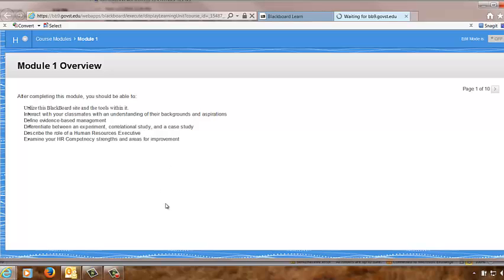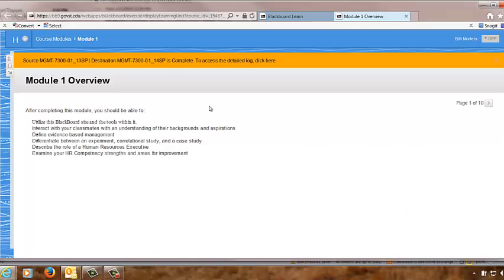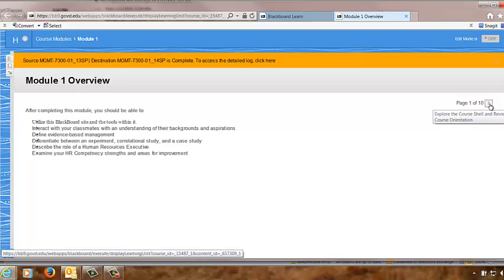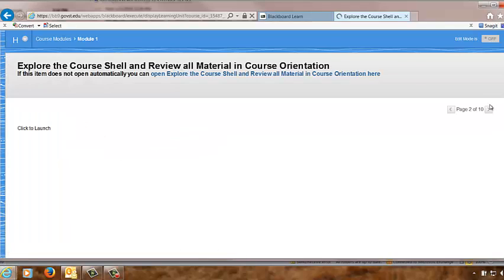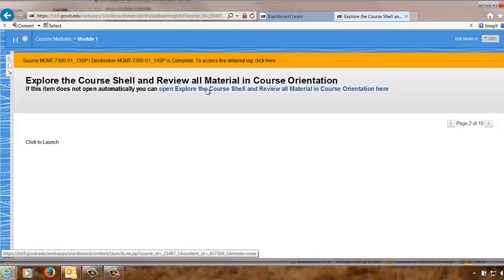Now, if we click on the course module, it opens up a screen that takes you through the different steps. This just has an overview, and you can see that there's 10 different pages in this module. If you look at where my arrow is in the top right-hand corner, you can click forward and ask, okay, what's the next thing here? It says explore the shell and review all the course orientation materials. You can click on these highlighted areas and click through each point in the module.